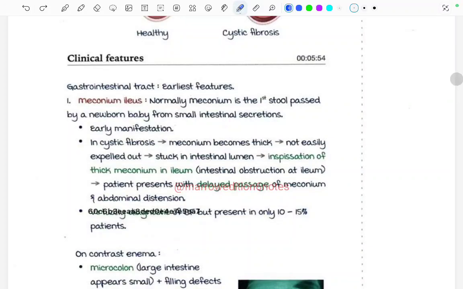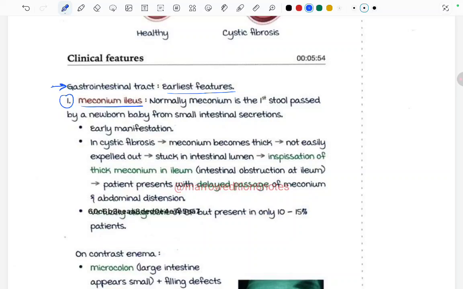So what is happening in the GIT? GIT is the gastrointestinal tract. The earliest features are seen there only. What is happening in the GIT? There is meconium ileus. Normally meconium is the first stool passed by a newborn baby from the small intestine secretions. Meconium ileus is the early manifestation.